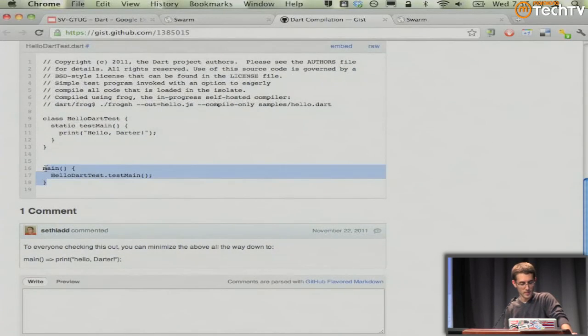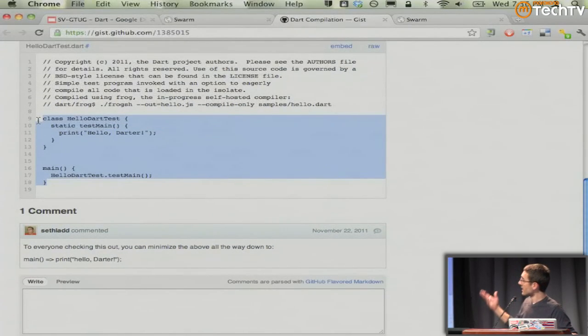And thanks to my buddy Bob here, he put up this really cool example. Here's the Dart code. We have a simple class. And this isn't even the most succinct way to write this, but it just shows you that I'm going to create a class, it's going to have a static method, and I'm going to call it from main. Okay, let's turn that into JavaScript and run that on modern browsers.